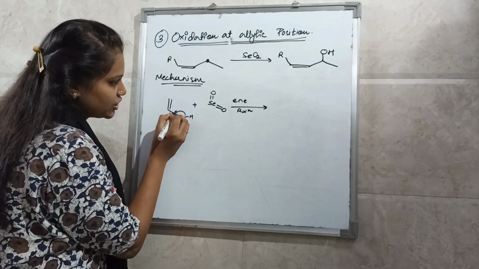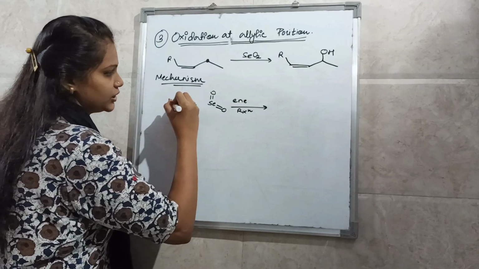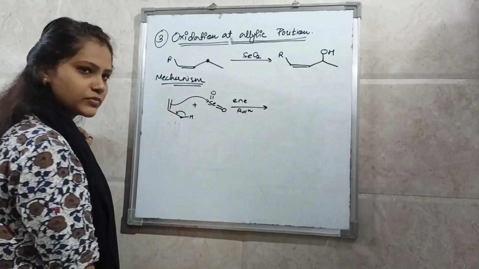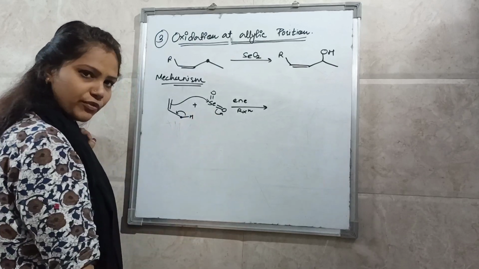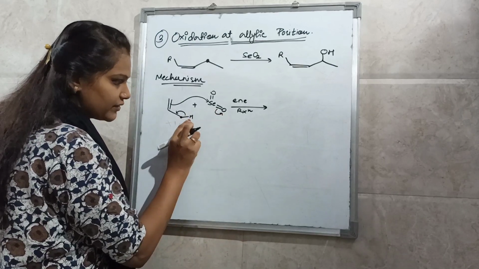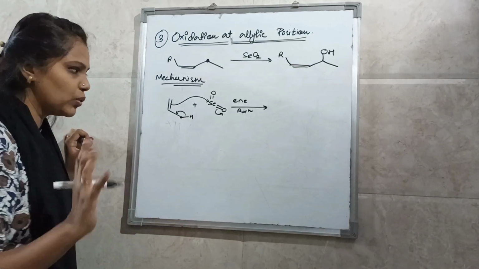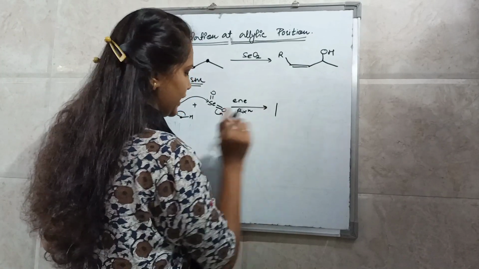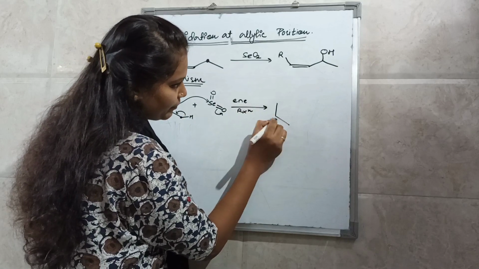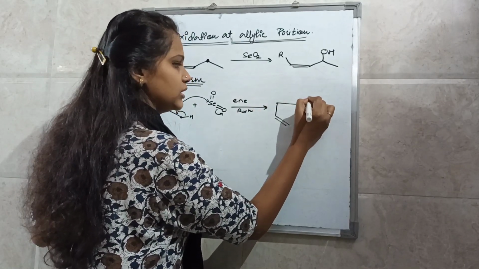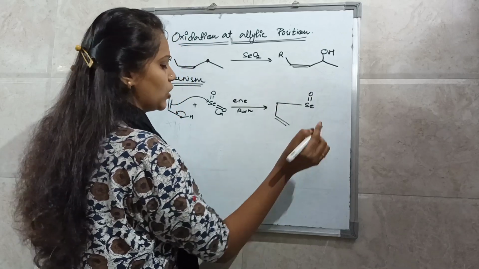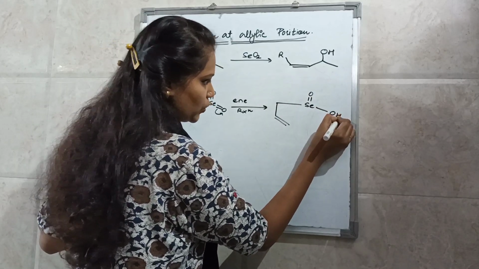See, this will shift here. This will shift to selenium, okay, and this will shift to oxygen in the form of O minus. This O minus will extract this proton and convert it into OH. So what you will get? A double bond over here and a new bond between this carbon and selenium. The selenium is attached to a double bond O and it is converted into OH.